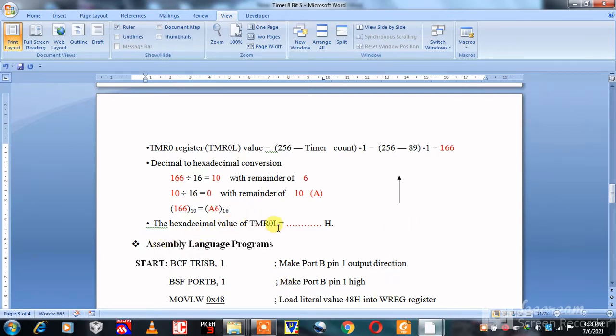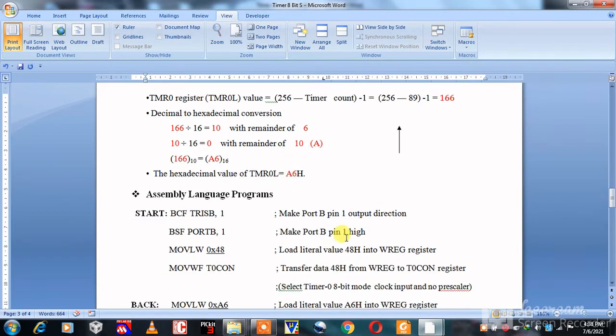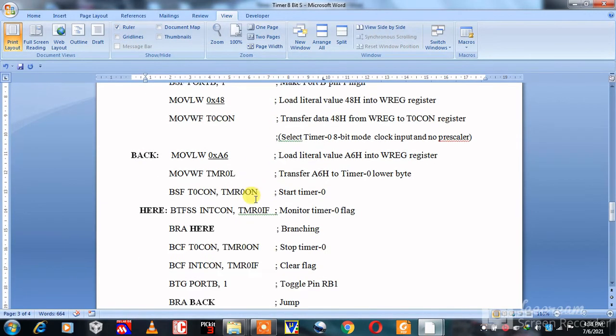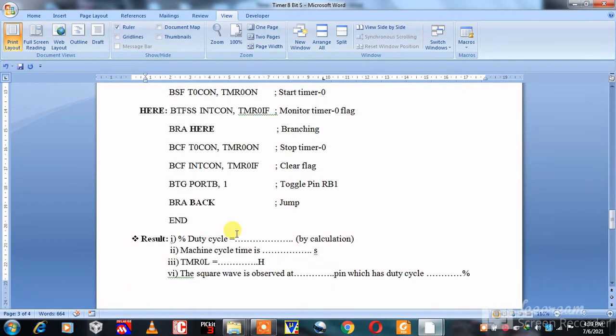The hexadecimal value of TMR0L is equal to A6H. This A6H is loaded into the TMR0L register. We can see here the instruction MOVLW 0xA6, and then this data of the working register is transferred to the TMR0L register.